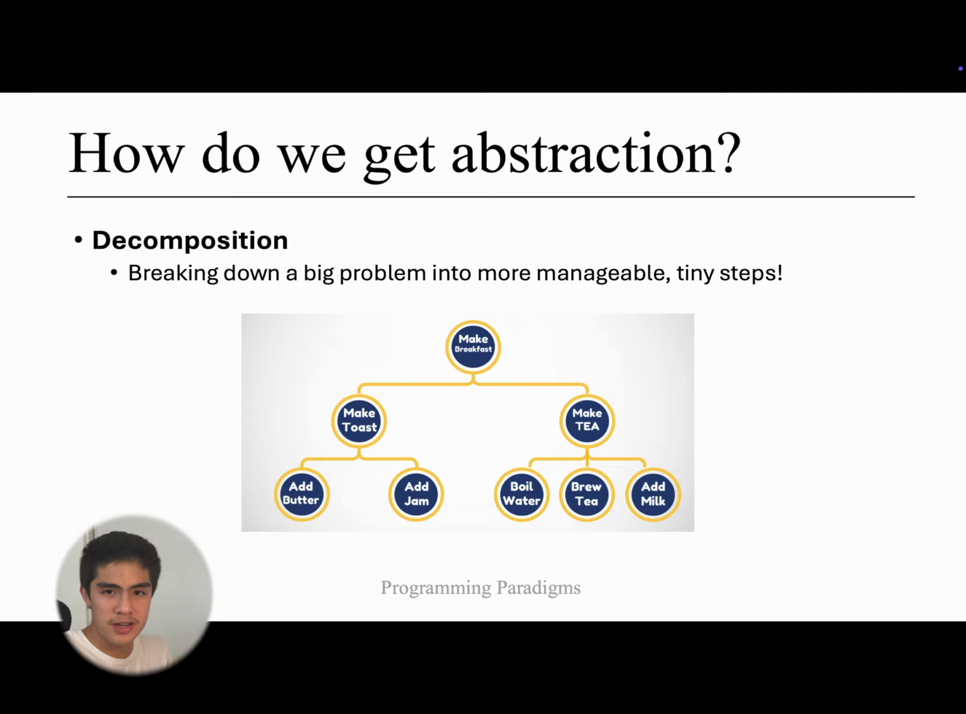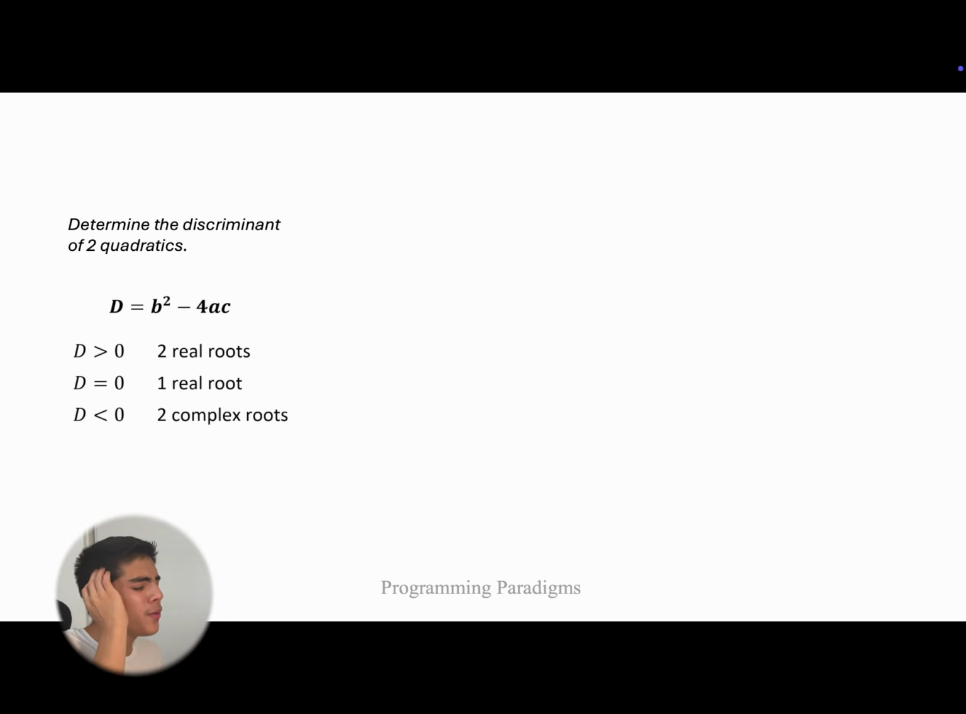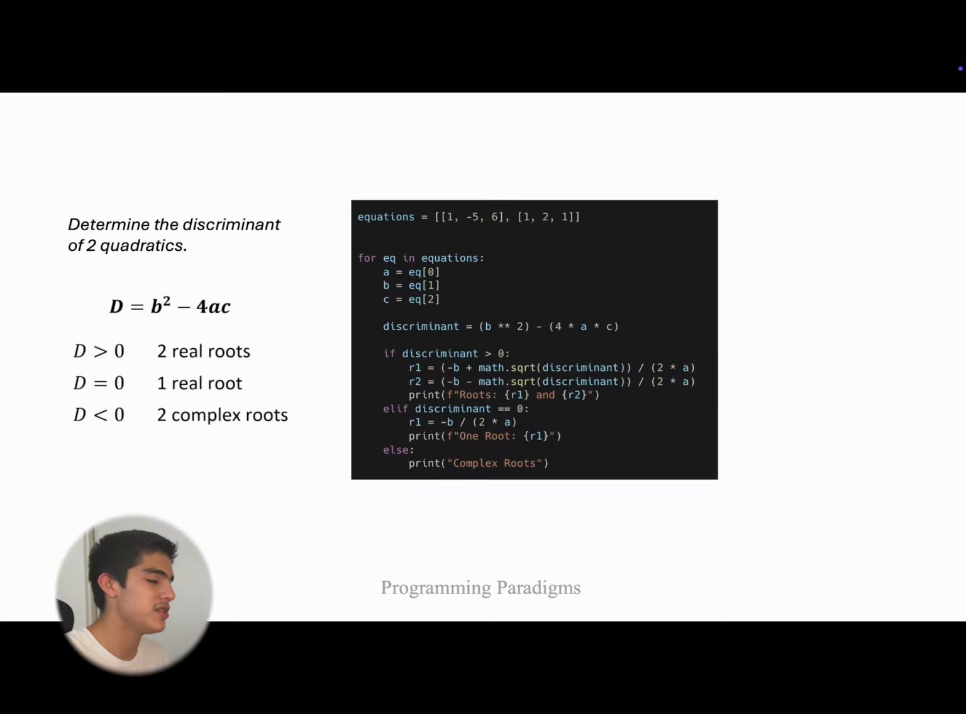Looking at procedural programming languages, let's say we want to determine the discriminant of two quadratics. If the discriminant is greater than 0, we have 2 real roots; equal to 0, 1 real root; less than 0, 2 complex roots. I can come up with some code with these 2 equations, and for every equation determine the discriminant and output these roots. But imagine we had 100 equations. I'd have to put all of those equations in there.